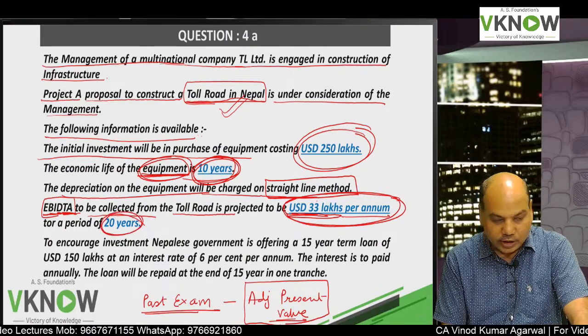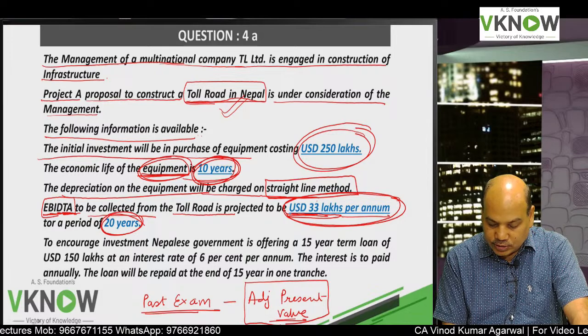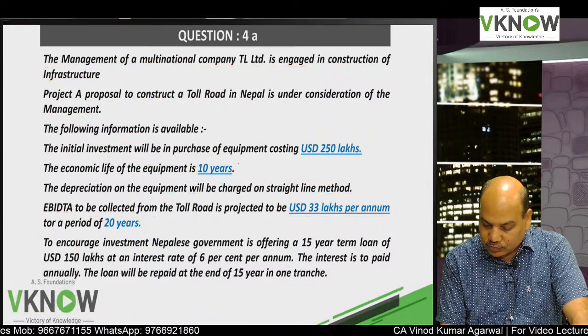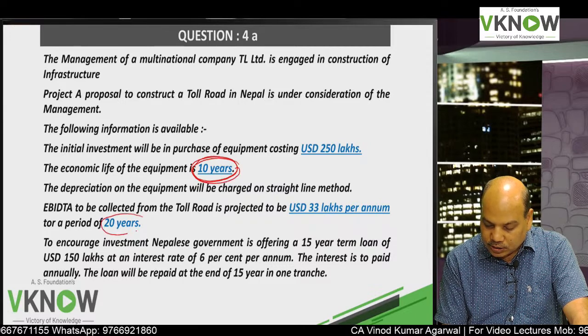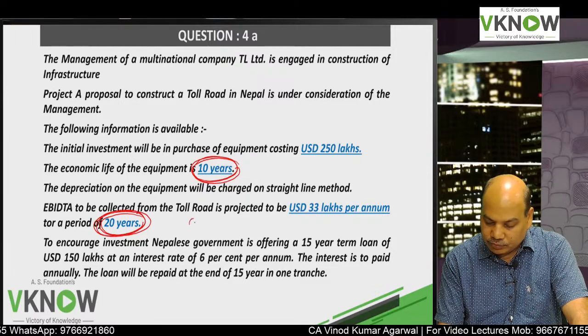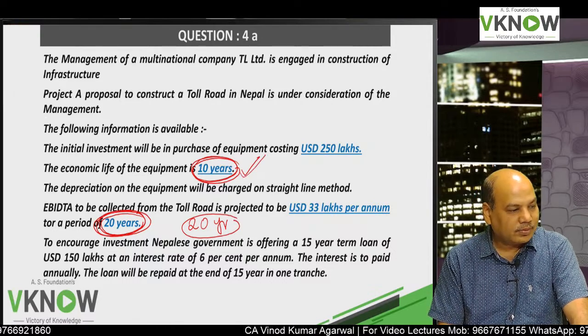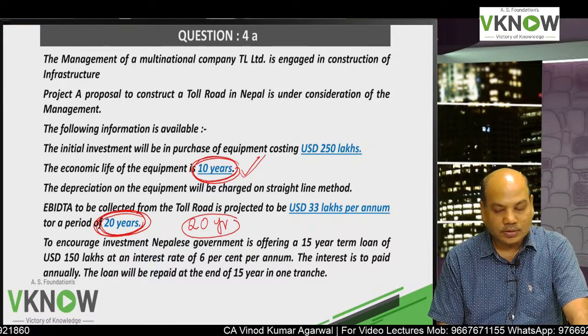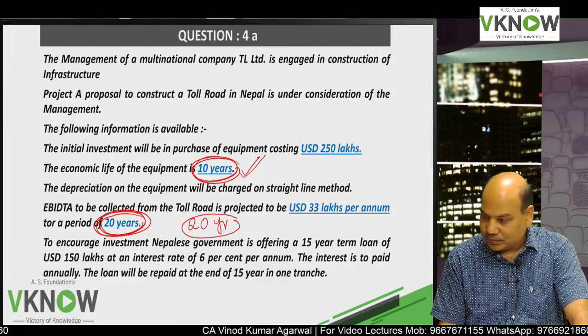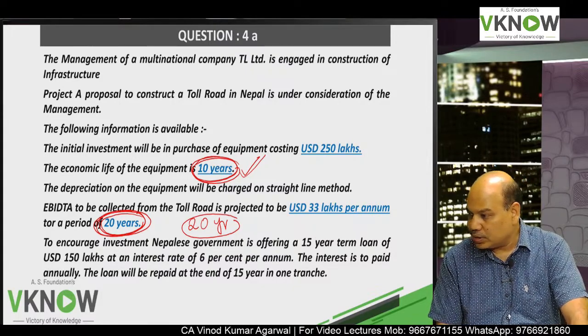Underline: for a period of 20 years. Now students, please be careful. Equipment has a life of 10 years, but the collection of toll revenue will be for 20 years. So it is a 20-year project. For depreciation purpose take 10 years, but for cash flow purpose take 20 years.